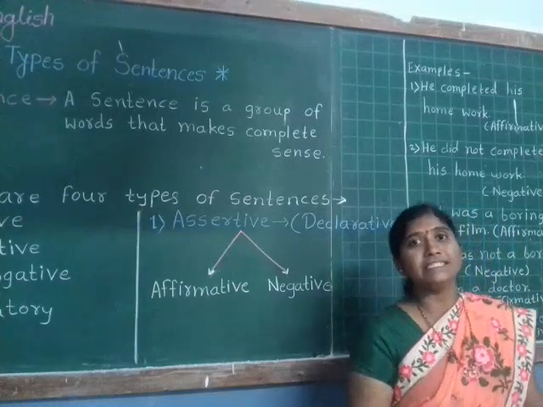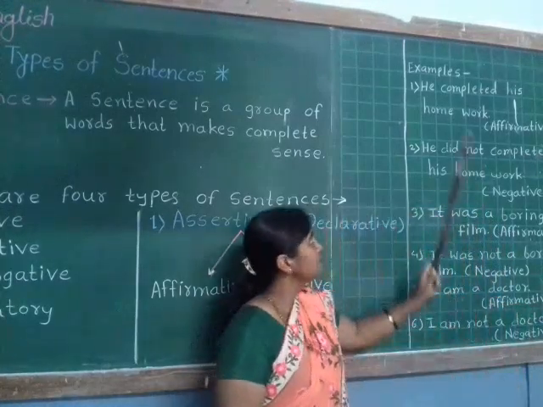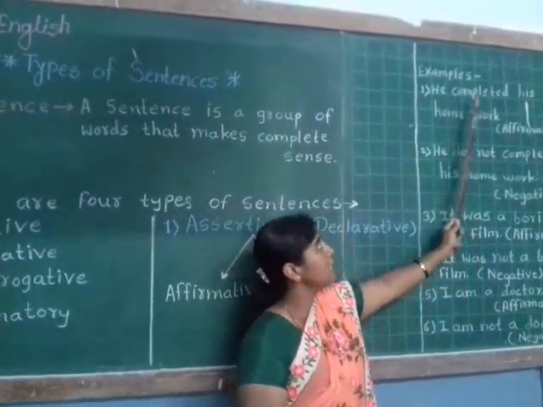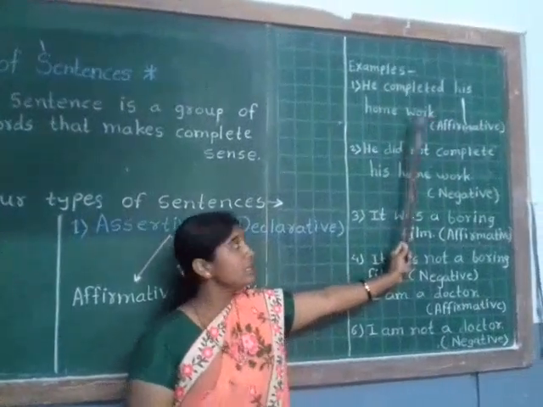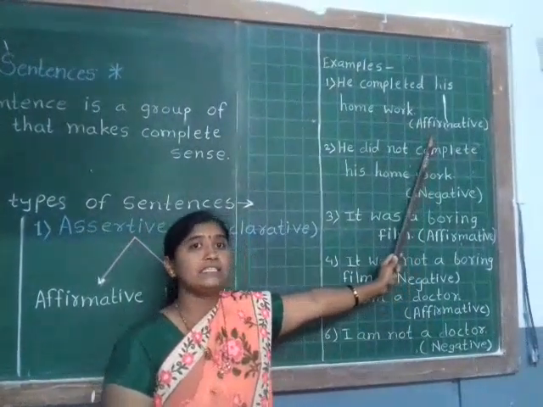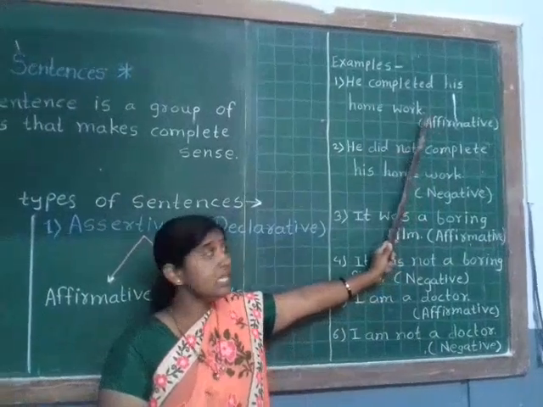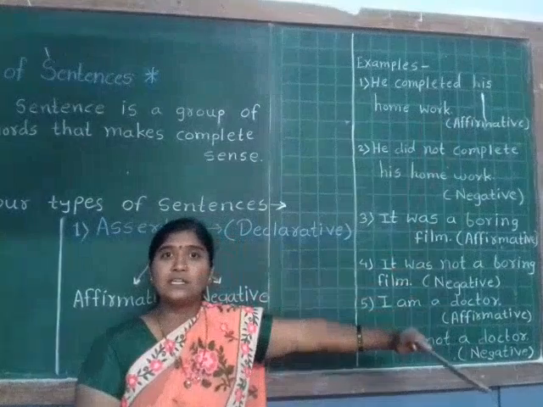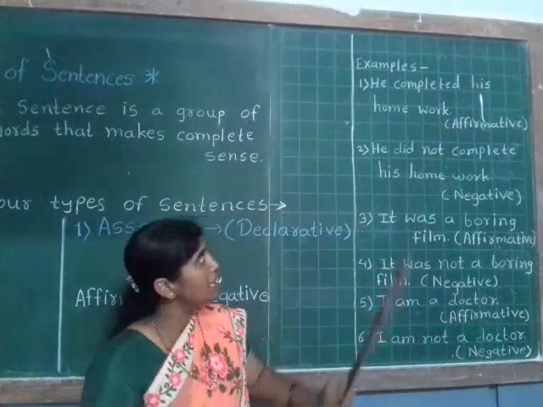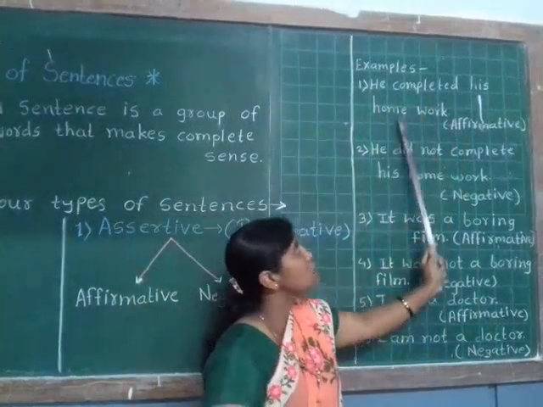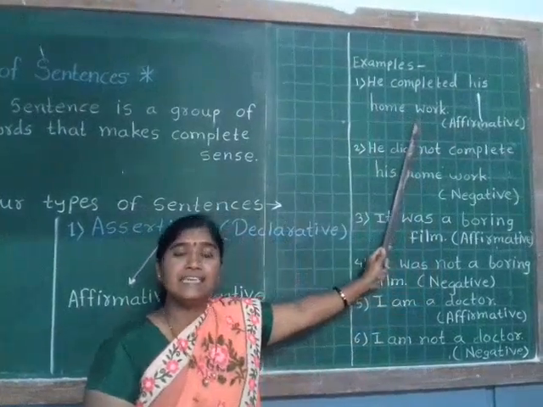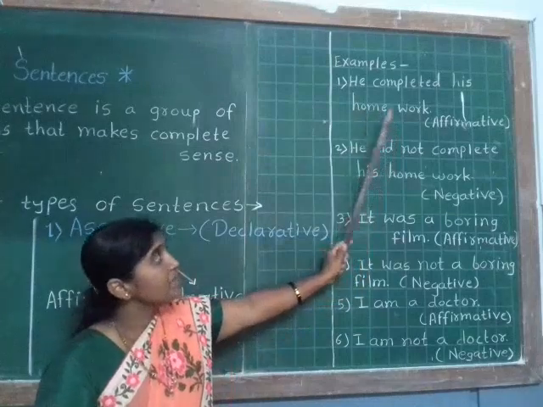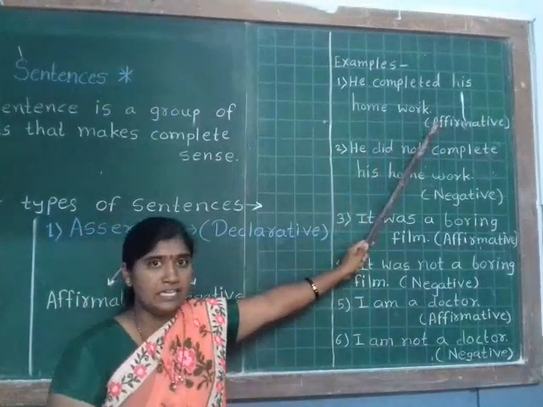Next, we will see some examples. First, he completed his homework. He completed his homework. This is an affirmative assertive sentence. Why is this an affirmative assertive sentence? Because, students, he completed his homework. This sentence indicates positive manner. So this is an affirmative assertive sentence.